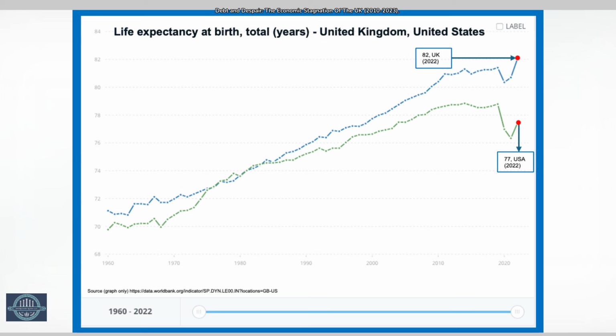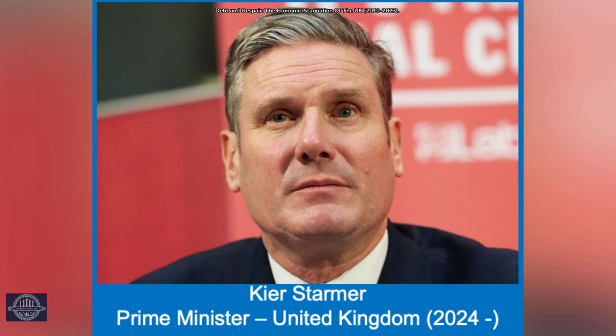The United Kingdom, located in Western Europe, has a population of approximately 68 million people as of 2023. The life expectancy at birth is 82 years. In comparison, the United States life expectancy at birth is 77 years. There are two dominant political parties in the UK, a Labour Party that won elections earlier this year, 2024, led by Prime Minister Keir Starmer.